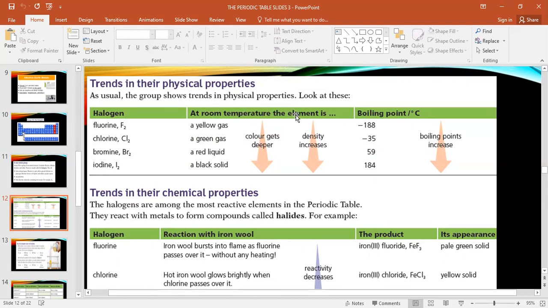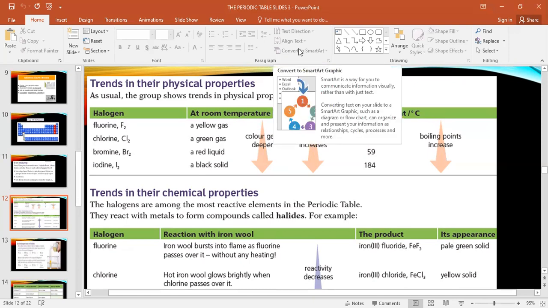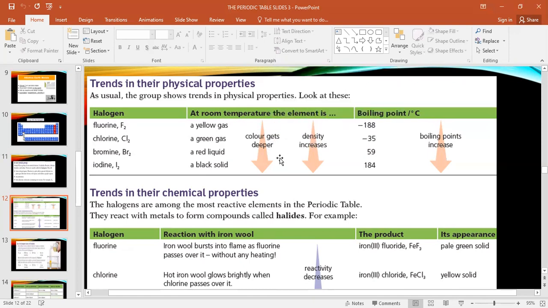At room temperature, the element is... What is the color of fluorine? Green for chlorine. What is the color of bromine? And iodine? Black. When you go down, what do you think, the colors get deeper, meaning more darker? More darker. Colors get deeper, meaning more darker. See here, from yellow to black.